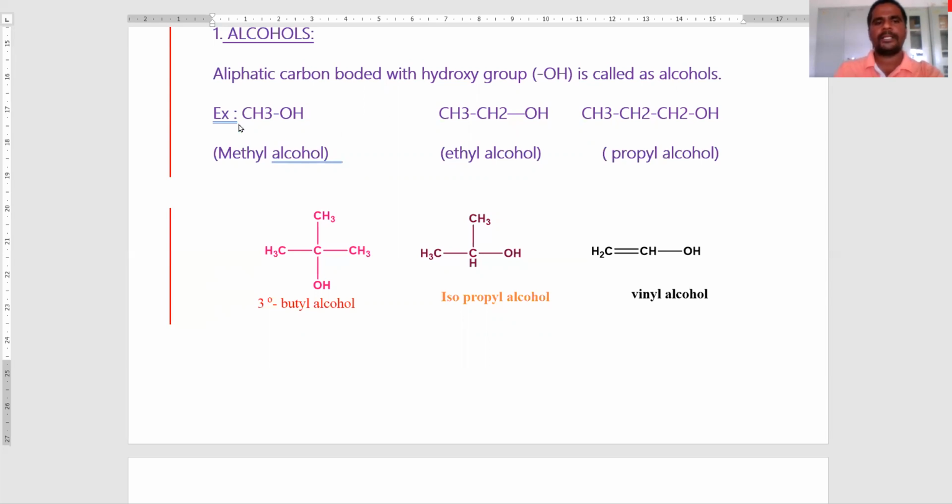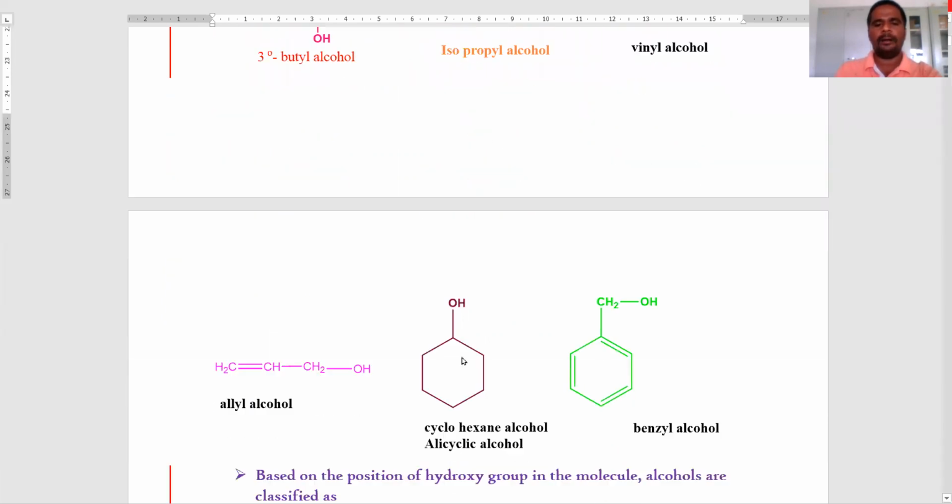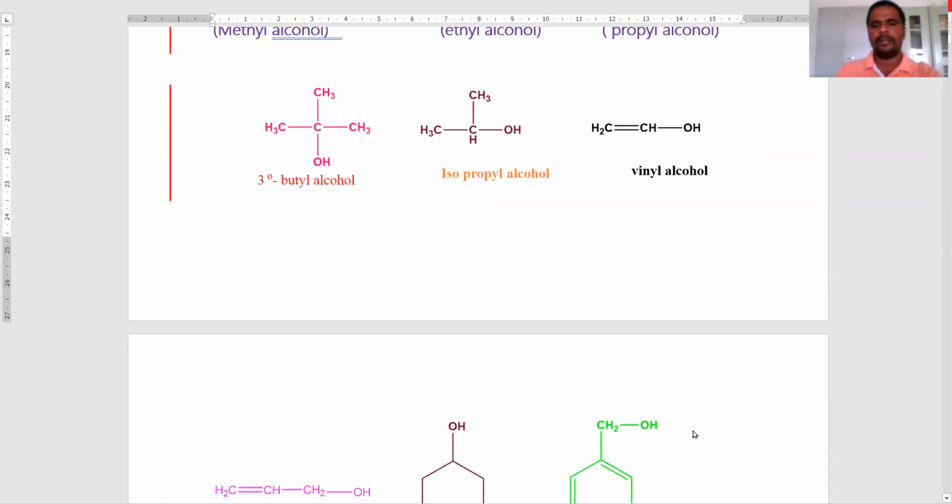Now see, some examples are given here. Methyl alcohol, ethyl alcohol, propyl alcohol, tertiary butyl alcohol, isopropyl alcohol, vinyl alcohol, allyl alcohol, and cyclohexane alcohol, which is called alicyclic alcohol, and benzyl alcohol.